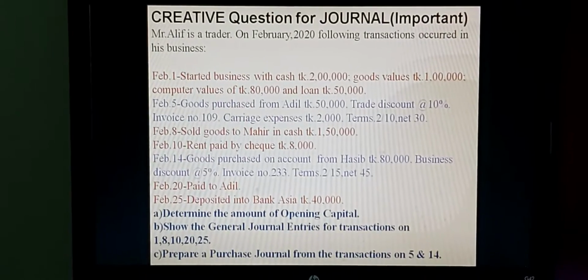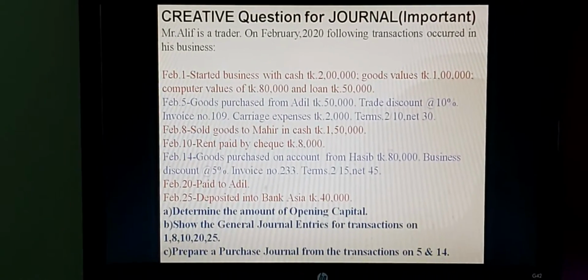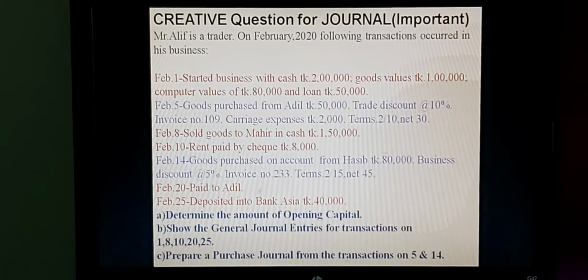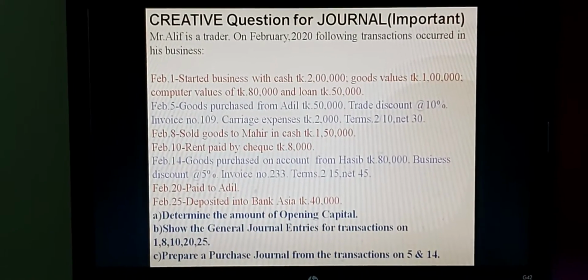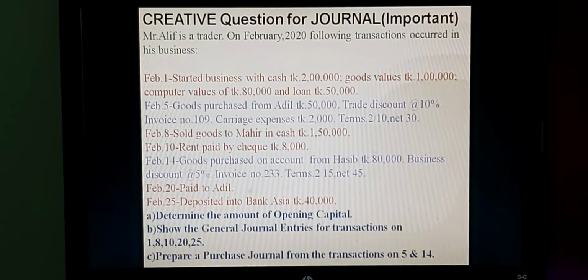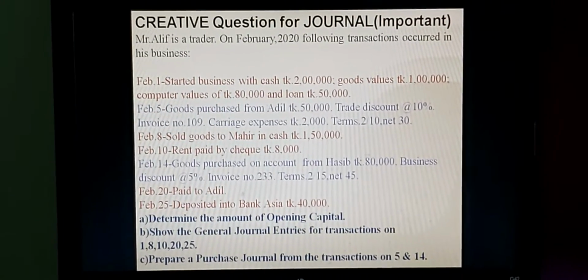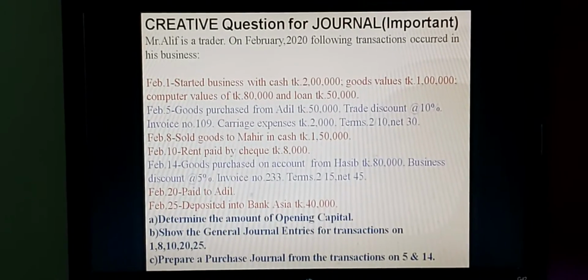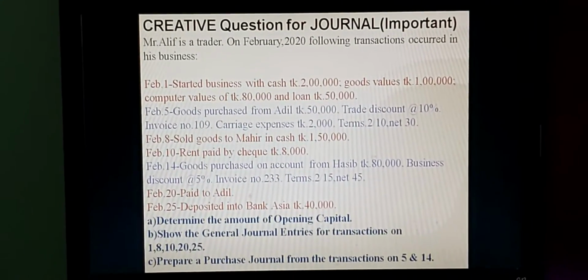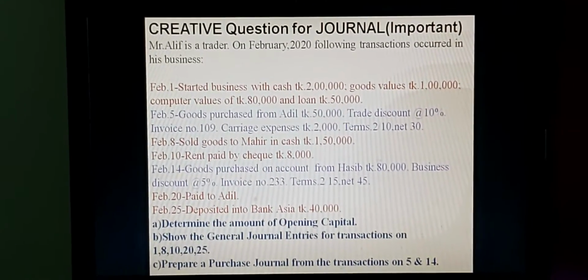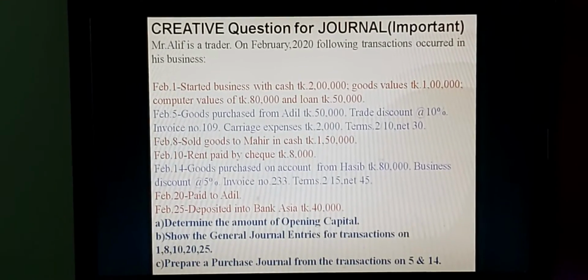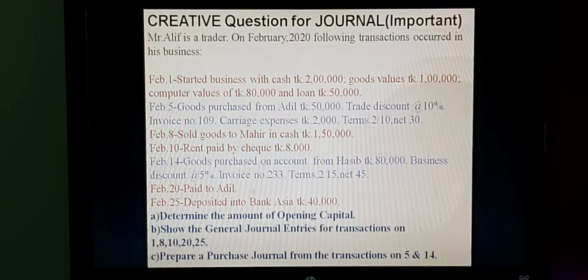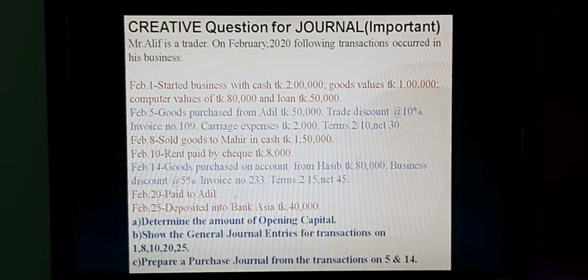This is a special journal, the purchase journal. You know that when goods are purchased on credit or on account from any person or institution, these types of transactions are recorded in the purchase journal. You are seeing that February 5 and 14 are related to the purchase journal because these 2 transactions are on credit or on account.